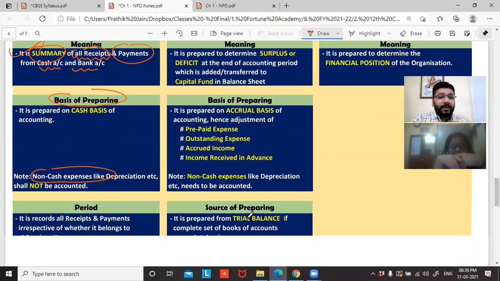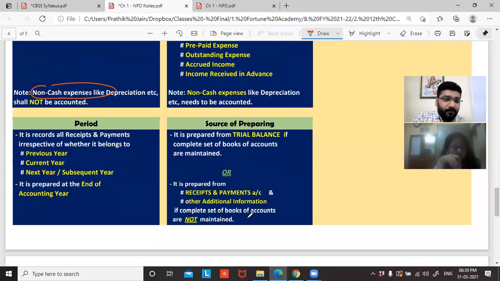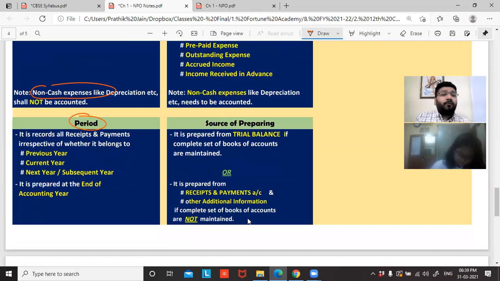Am I clear or not clear? The question will give you depreciation to confuse you, and you will record it in the payment side. But where are we making the payment for depreciation, my dear friends? So you will ignore it. Now, for which all periods do we record the receipts and payment? It records all receipts and payment irrespective of whether it belongs to previous year, current year, or next year. So I've got totally 1 lakh rupees.